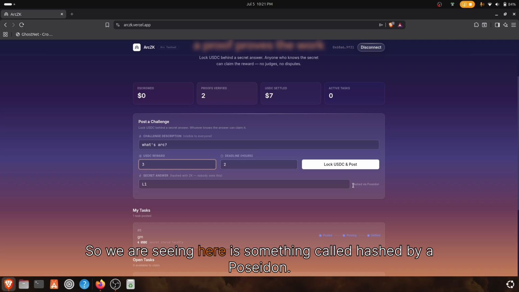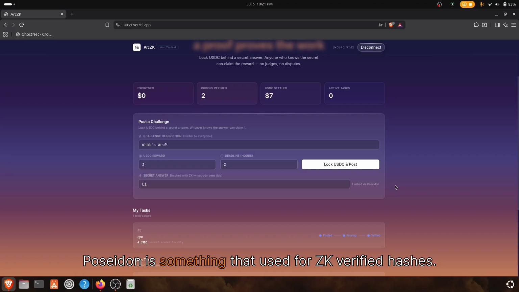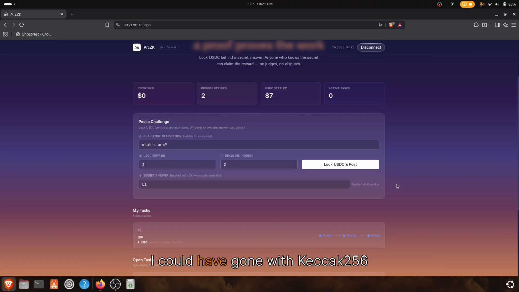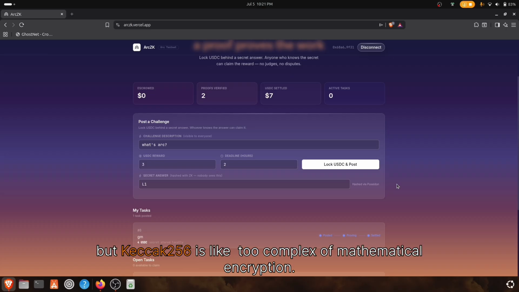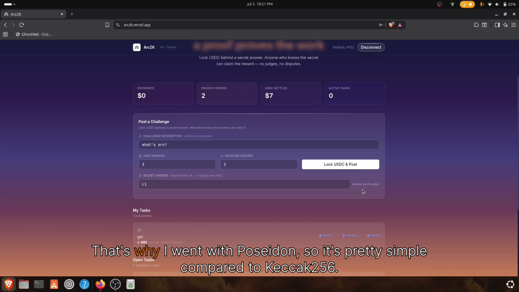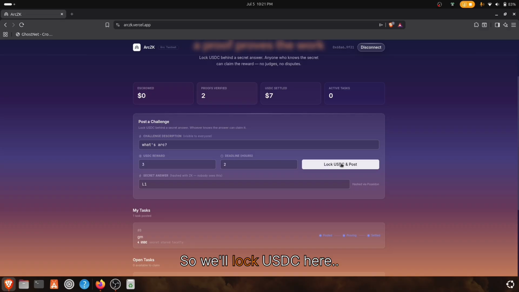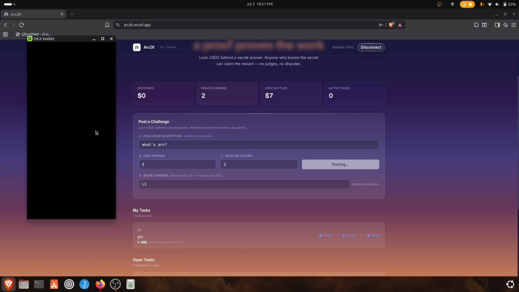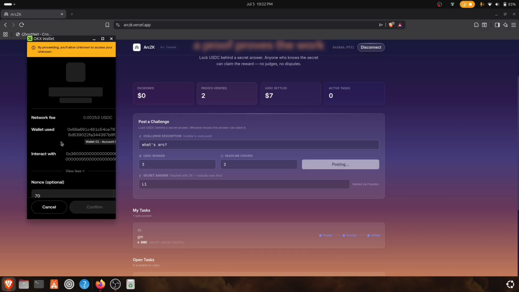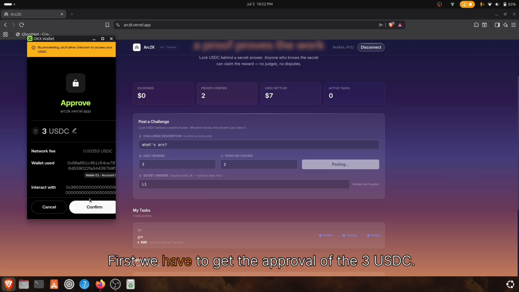So we are seeing here something called hashed by Poseidon. Poseidon is something that is used for ZK verified hashes. I could have gone with Keccak-256, but Keccak-256 is too complex as mathematical encryption. That's why I went with Poseidon. It's pretty simple compared to Keccak-256. So we'll lock USDC here. Post this. First, we have to get the approval of the 3 USDC.